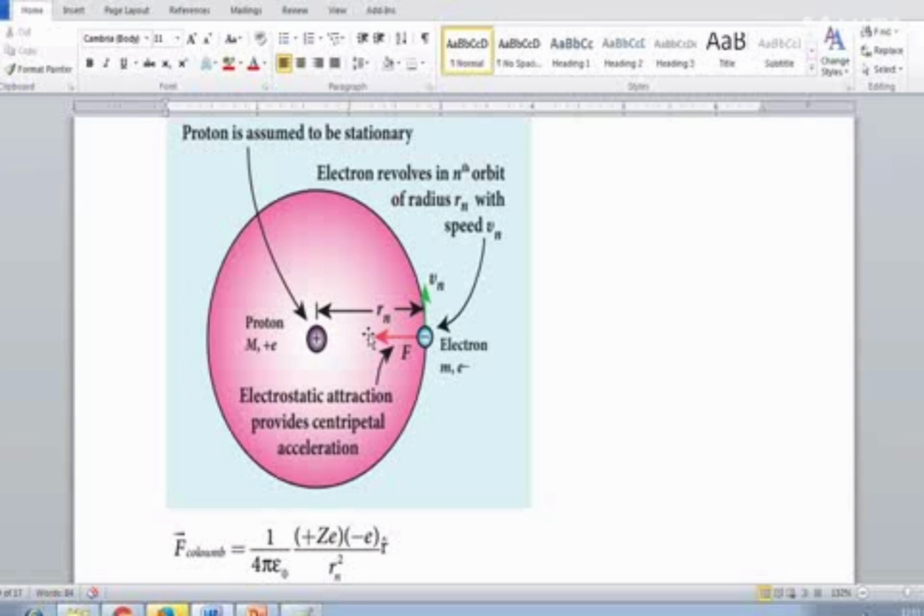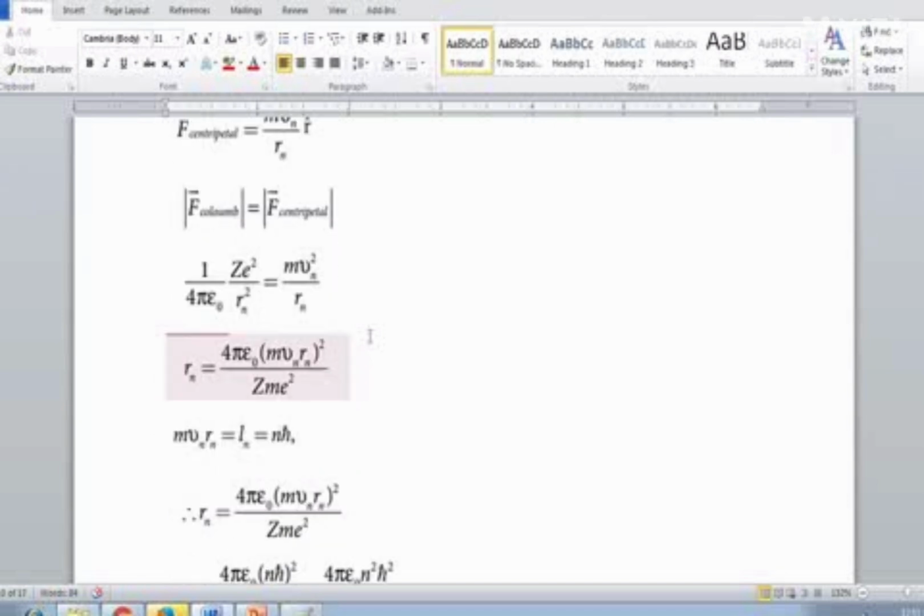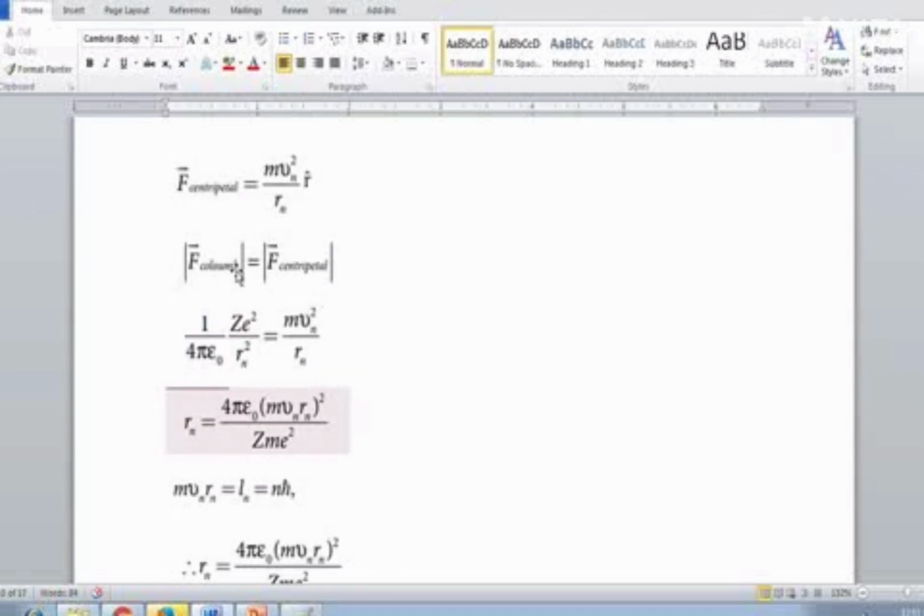You know that circular motion we already studied in the 11th standard. So as long as the two equations are equal, the electron remains in the same orbital. So definitely it is equal. So we can equate the two equations, the centripetal force and that equation of motion. So using that equation you can calculate that